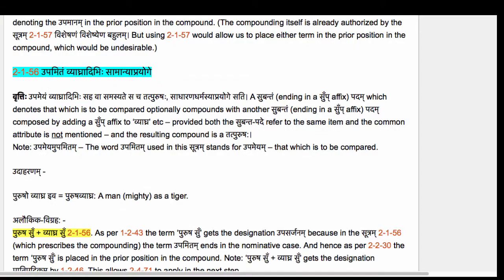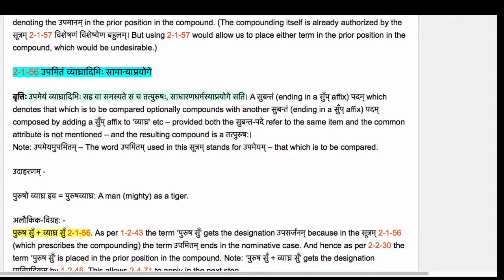But now when we study the Sutram 2156, we will see there are some critical differences between this Sutram and the prior Sutram 2155. Let us see what the vritti of this Sutram 2156 says. It says, Upameyam Vyagradibhi Saha Vasamasyate Sacha Tatpurushaha Sadharana Dharmasya Aprayoge Sati.